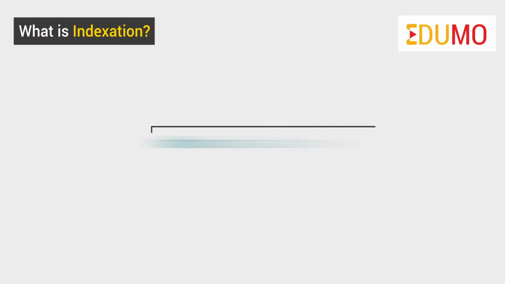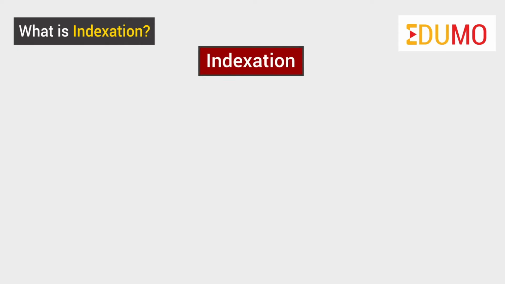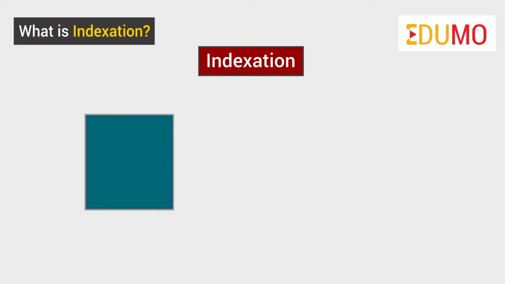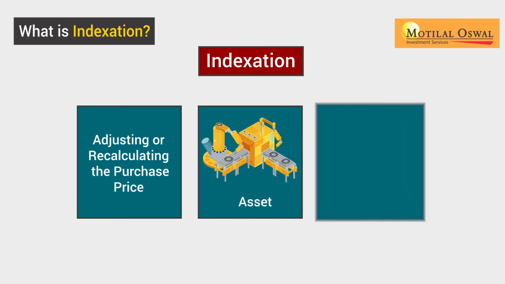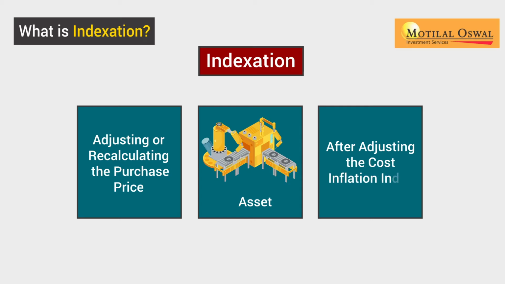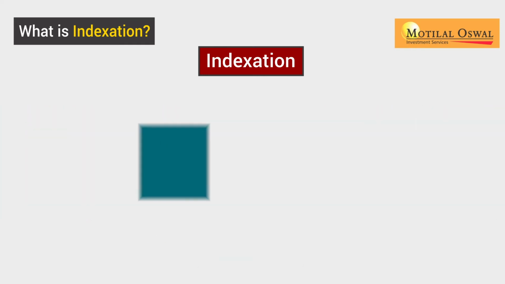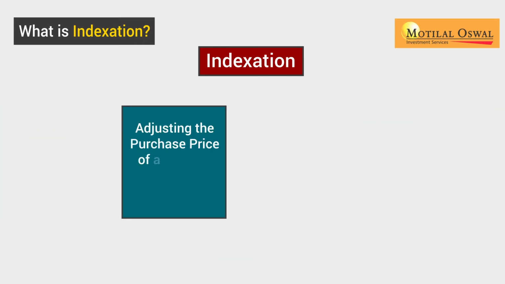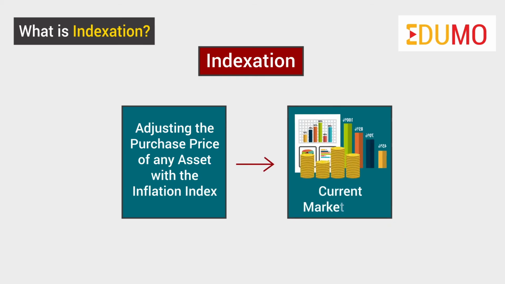It is basically done through a method called indexation. Indexation in basic terms denotes adjusting or recalculating the purchase price of any asset using the cost inflation index. This cost inflation index is published by the income tax authorities. By adjusting the purchase price of any asset with the inflation index, the price gets readjusted or inflated, which means it is considered at the current price levels.